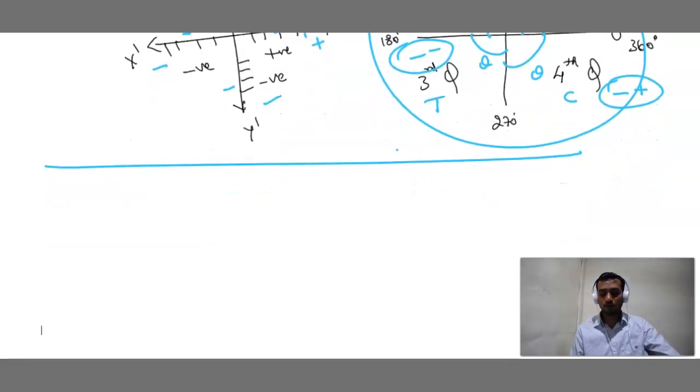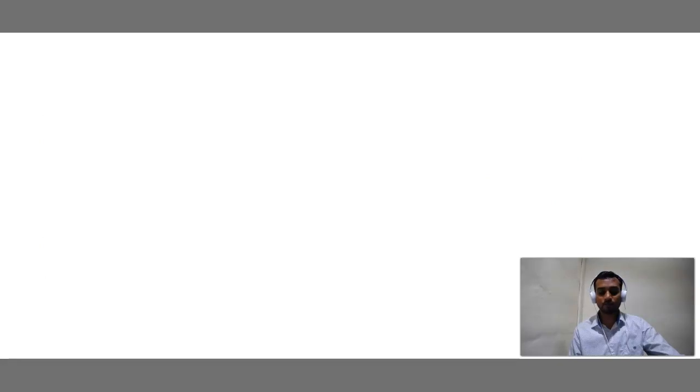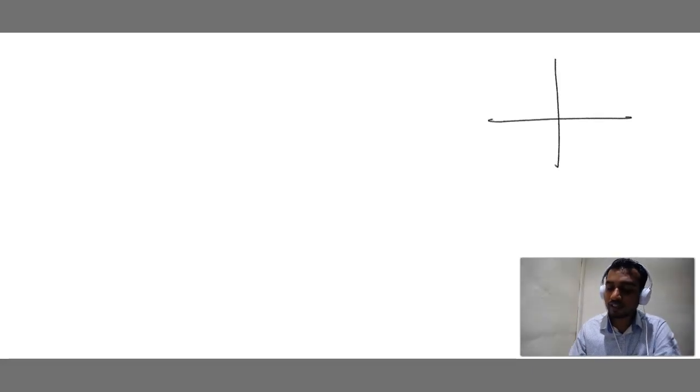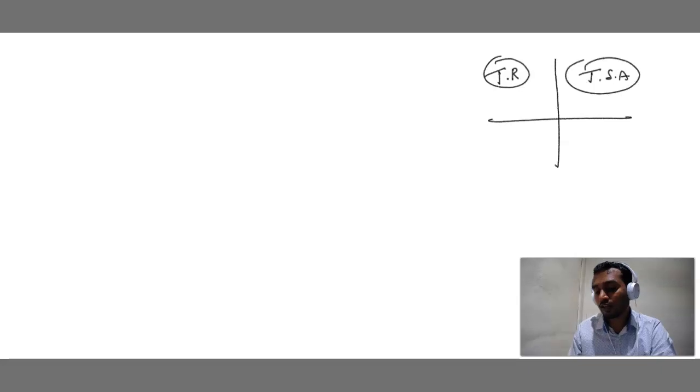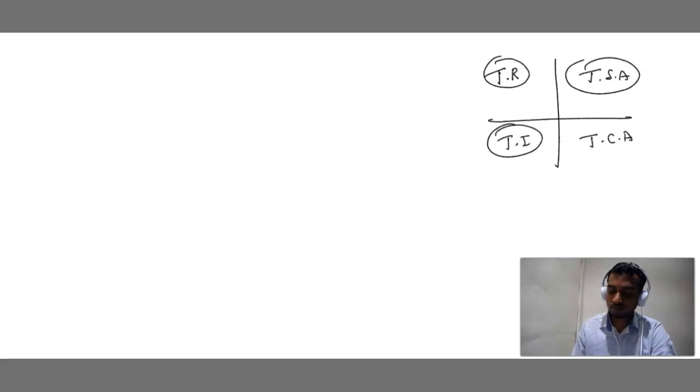Now we are going to study this chapter. Actually, how are we going to classify this chapter? Let's see. We are going to take this chapter in 4 categories. 4 topics are there in this chapter. Which are the 4 topics? First, trigonometric ratios and formulas. Next, trigonometric standard angles. Third, trigonometric complementary angles. Then trigonometric identities.